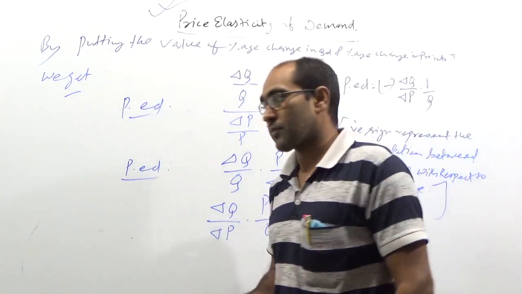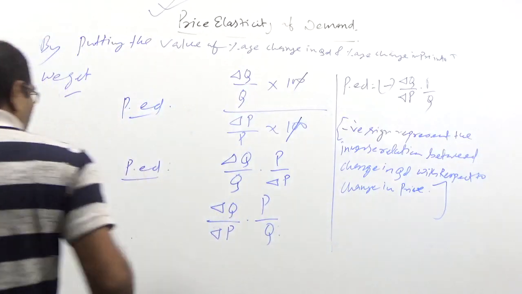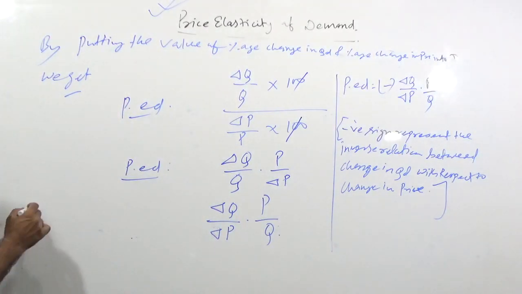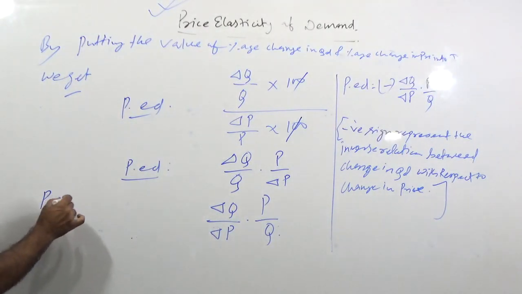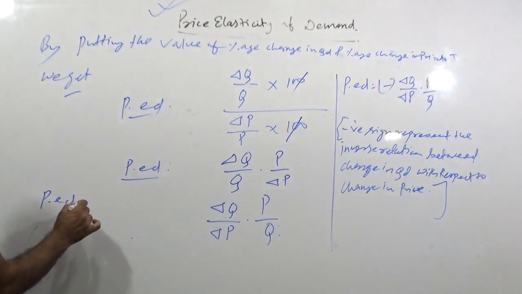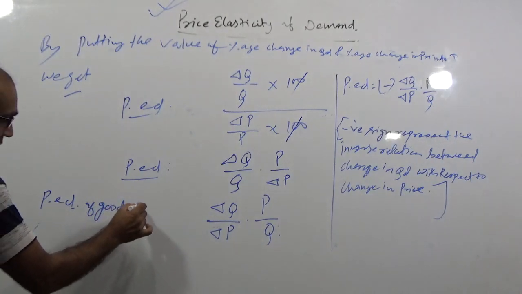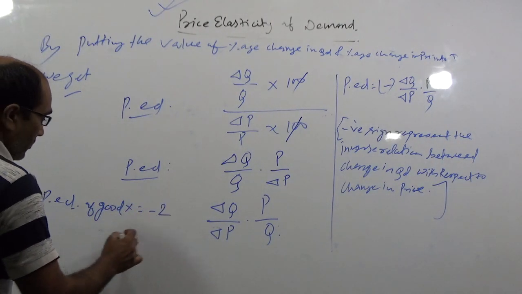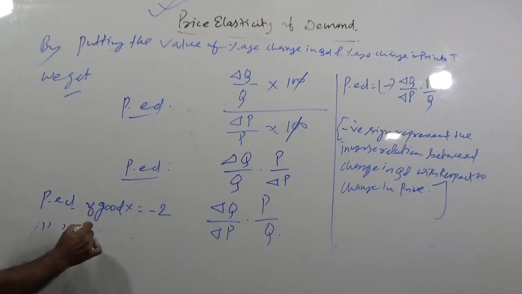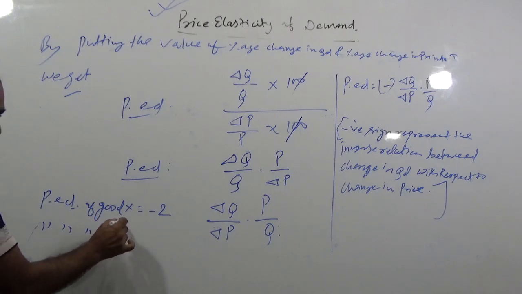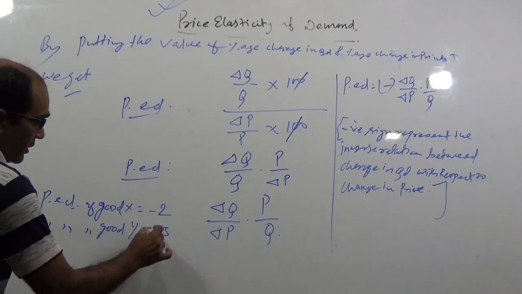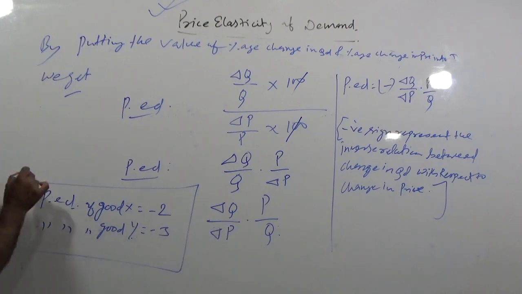One may ask you: price elasticity, PED, of good X is -2 and price elasticity of good Y is -3.